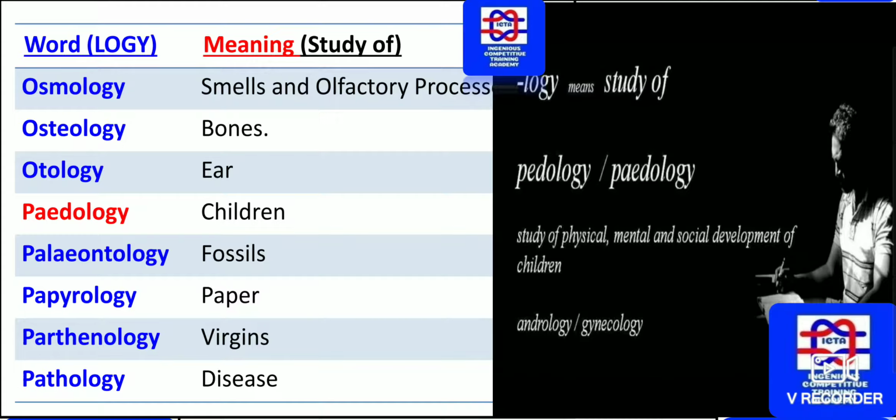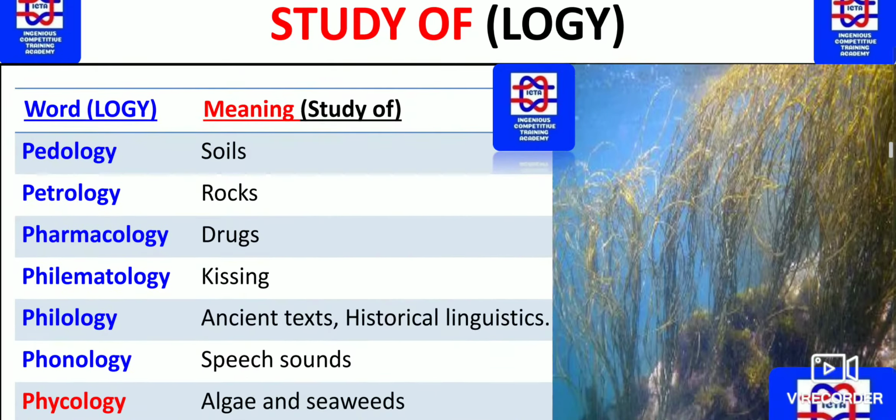The study of bones is known as osteology. The study concerning the ear is known as otology. The study concerning children is known as pedology. Next we have the study concerning fossils, known as paleontology. The study concerning paper is known as papyrology. As we have seen, the study concerning virgins, that is parthenology. The study concerning disease is known as pathology. So please remember these are all few important things which ought to be remembered.